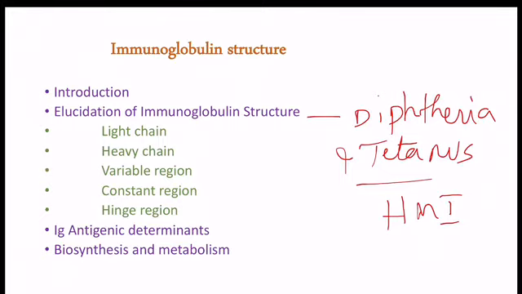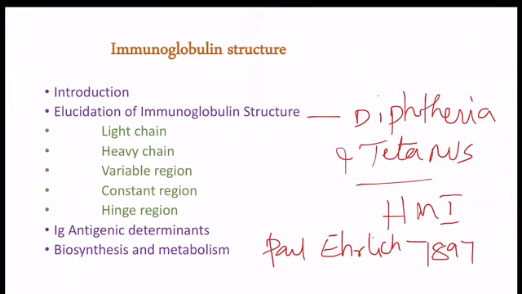Next, Paul Ehrlich. He proposed the side chain theory. That means the receptors can bind to the toxins. This side chain theory was proposed by him for the antigen and antibody interaction in 1897.